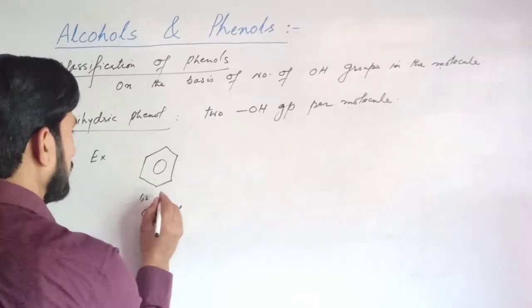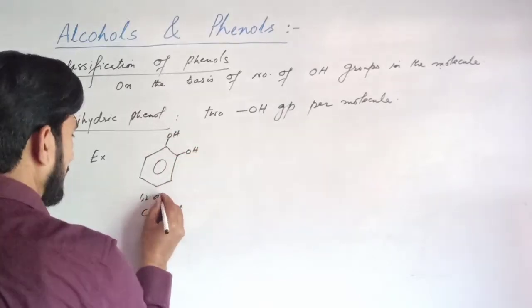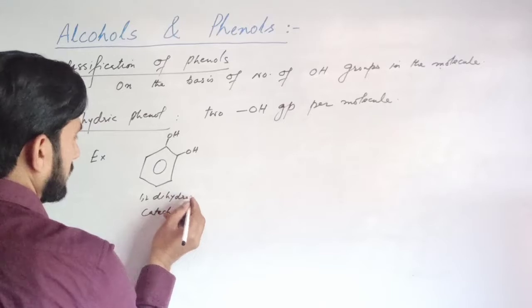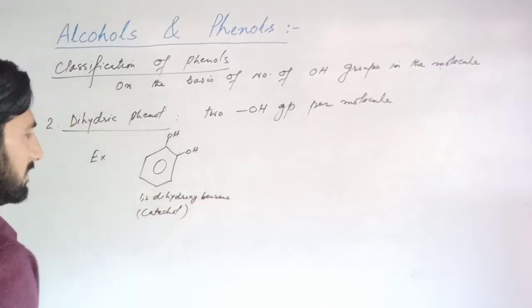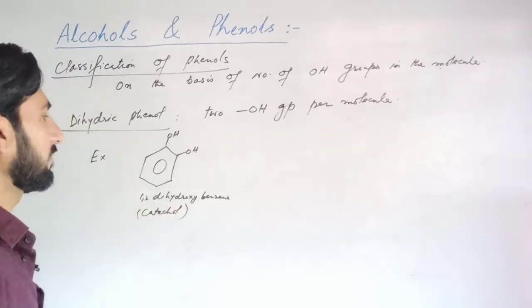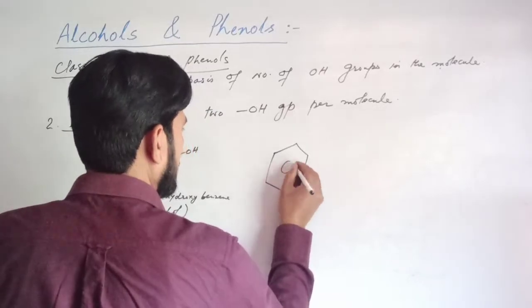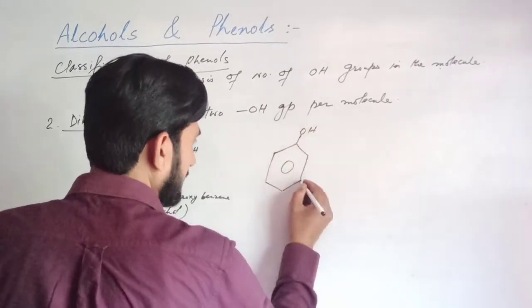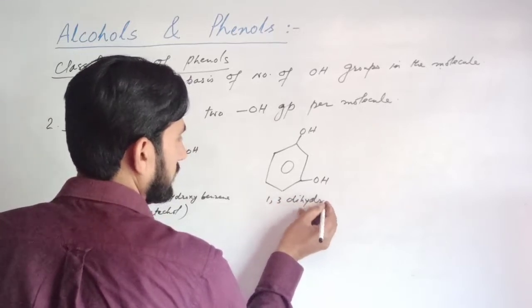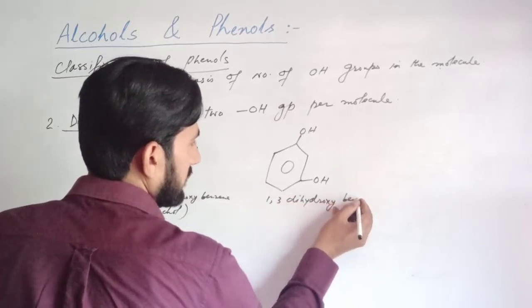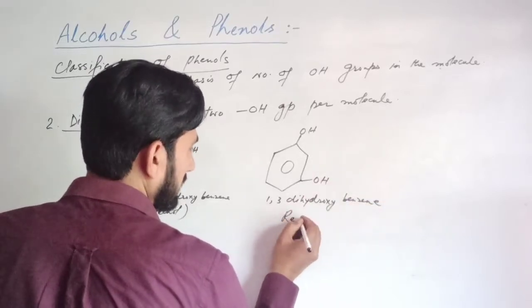Catechol is 1,2-dihydroxybenzene. Common name is catechol, IUPAC name 1,2-dihydroxybenzene. Or 1,3-dihydroxybenzene, which is commonly called resorcinol.